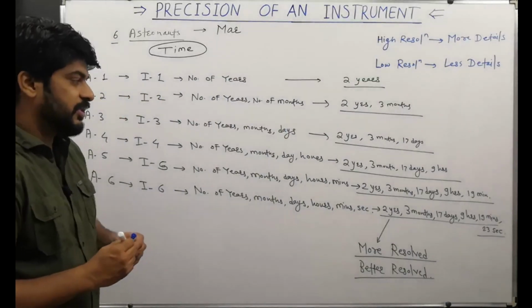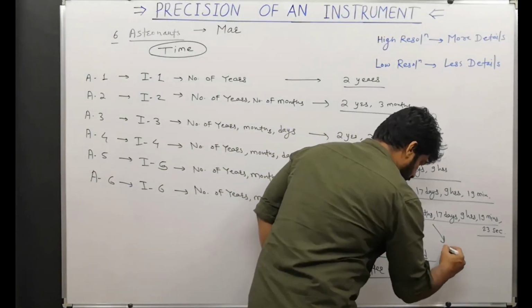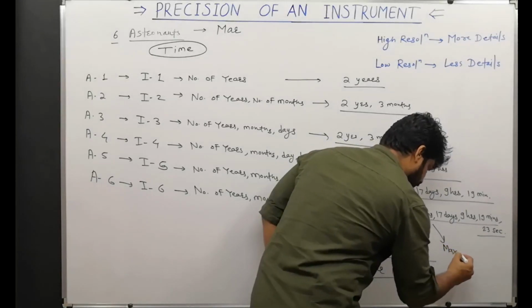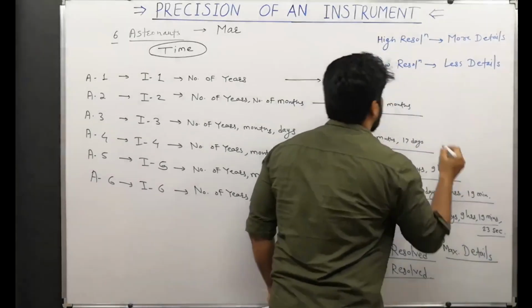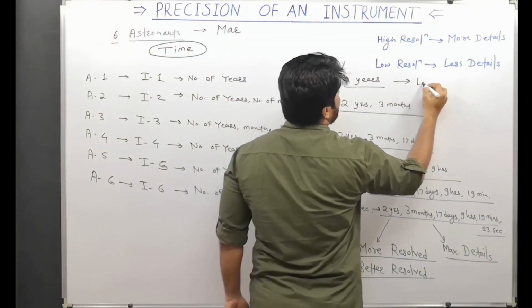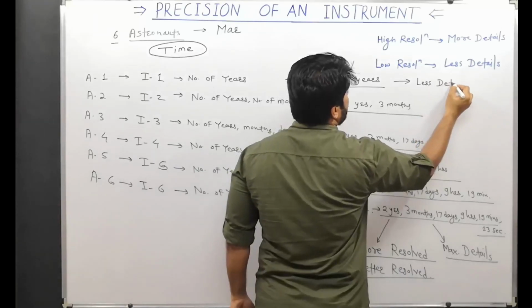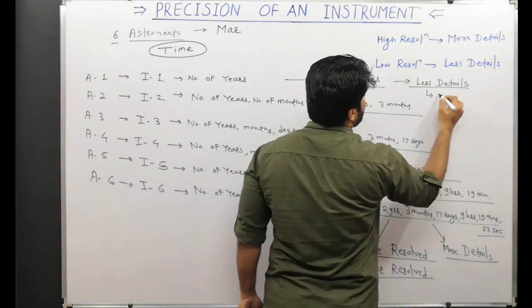It's the best, it has the most details. I will just write here maximum details. And this one has very little details. So it has a lower resolution, right?